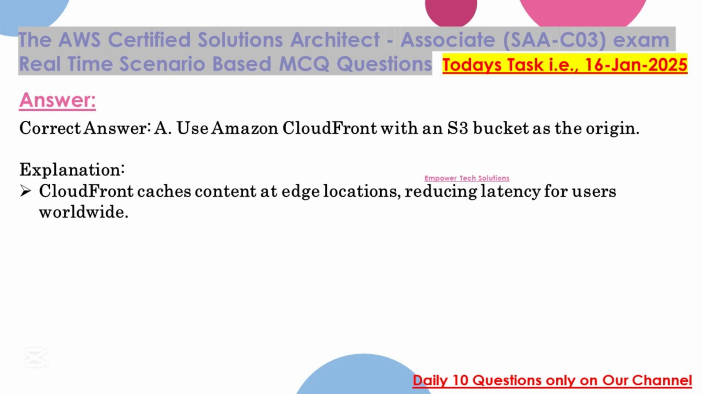Correct answer: A. Use Amazon CloudFront with an S3 bucket as the origin. Explanation: CloudFront caches content at edge locations, reducing latency for users worldwide.